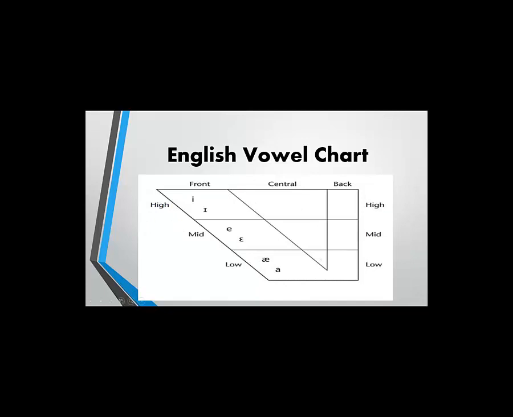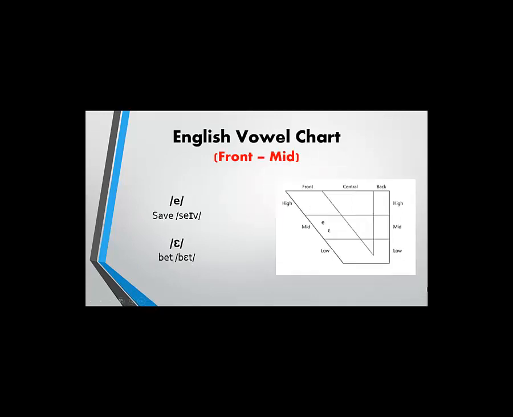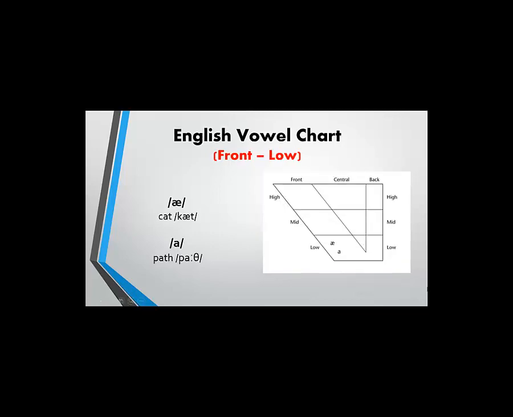In English, the vowel sounds change according to the position of the tongue inside the phonological system. Now, we are going to focus on a small group, the front vowels. E, cheap. E, chip. A, save. E, bat. A, cat. A, path.